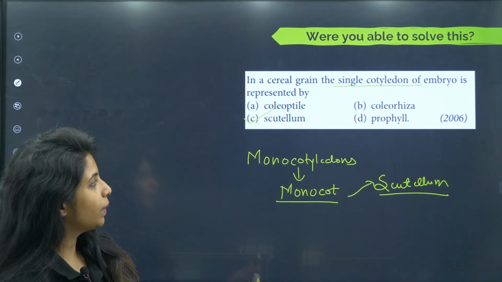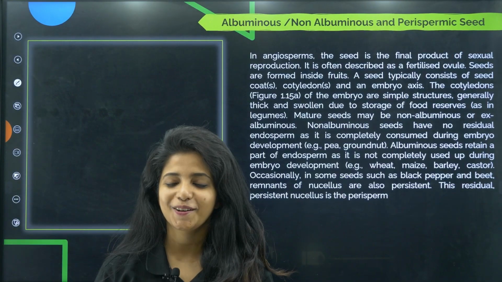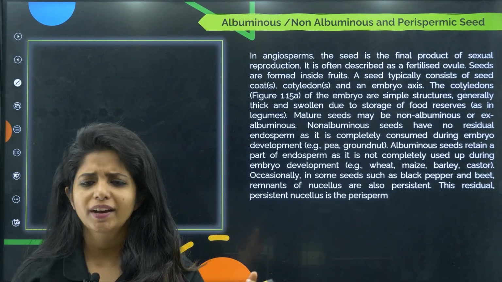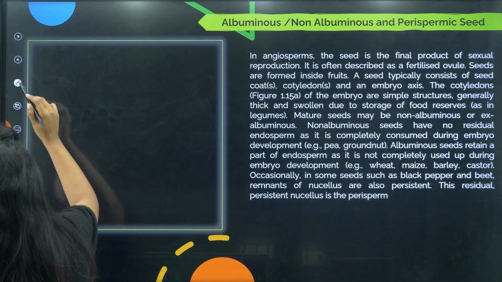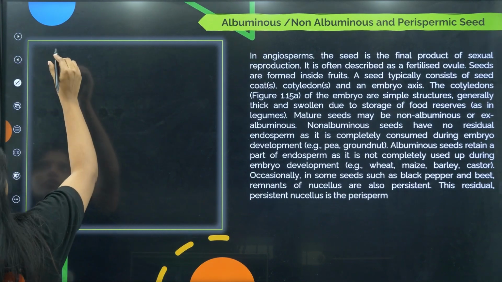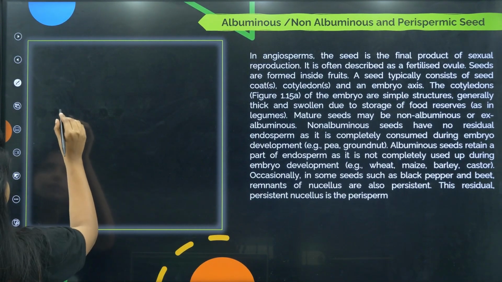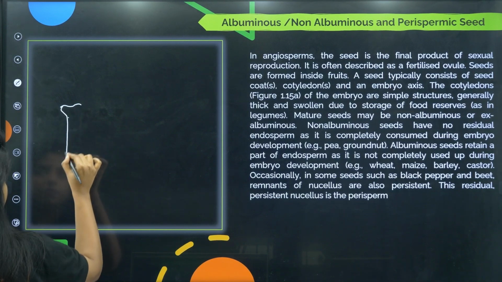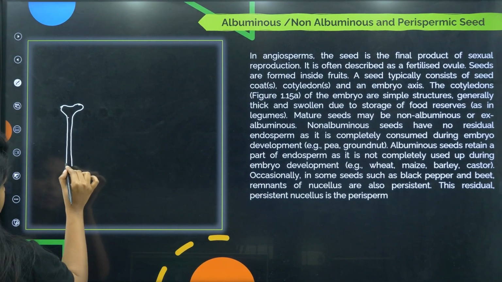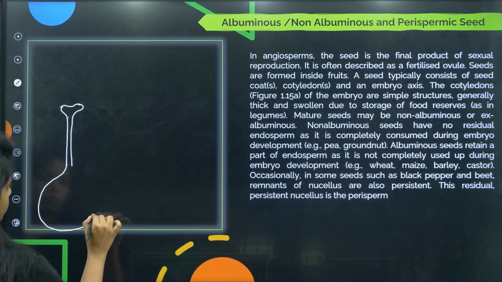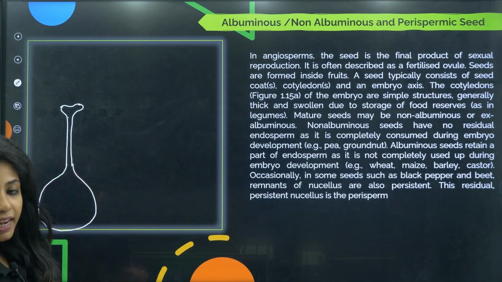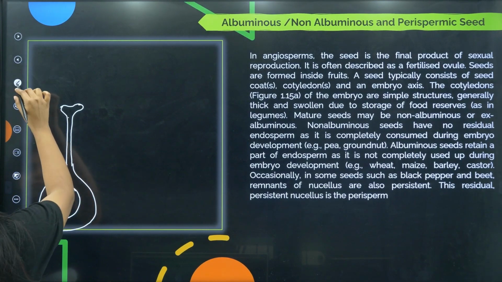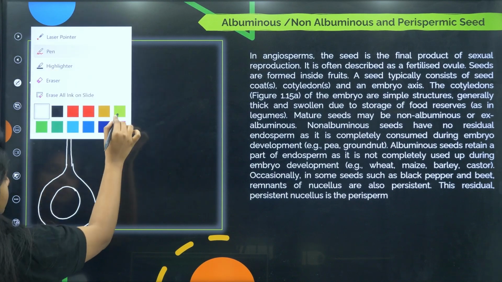Going ahead, let's start off with the seeds. I know a bit of it we covered in the previous session, but why not cover it now also. Just for you to revise, this is the stigma, and this whole thing is the ovary, and inside the ovary you have the ovule.